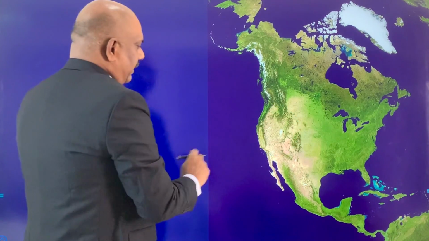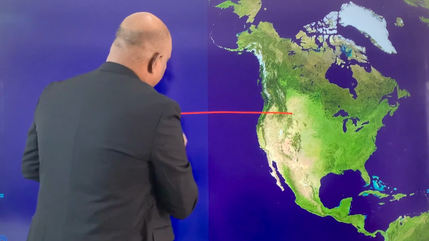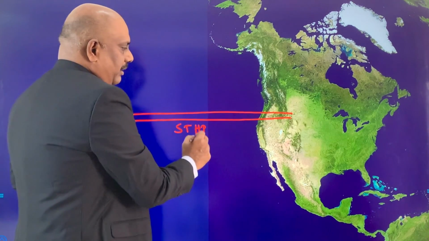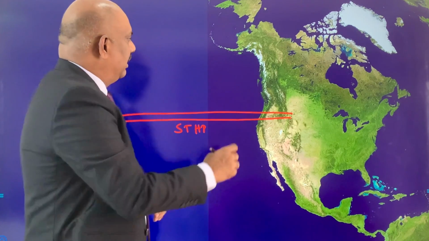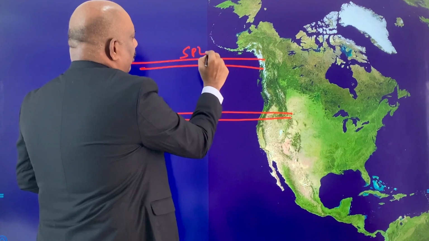Let me explain using California. See, in North America, here the subtropical high pressure belt lies somewhere here. This is the subtropical high pressure belt. And we have the subpolar low pressure belt.